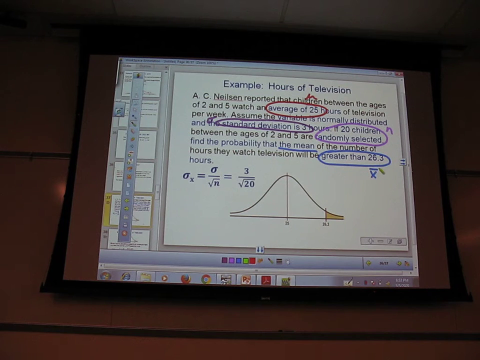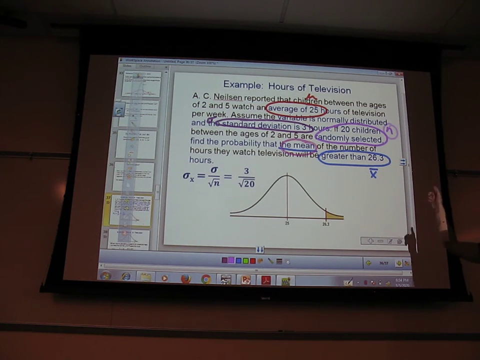We have this mean thing here, and we have this n over here, because remember the candy bars? The probability that a chocolate bar will have between 200 and 220 calories? I didn't have n. I only had one candy bar. There was no n.